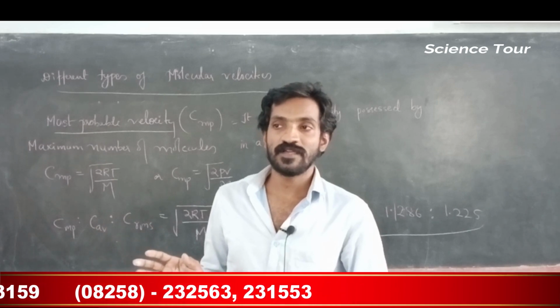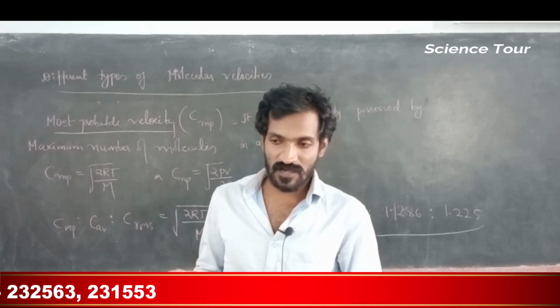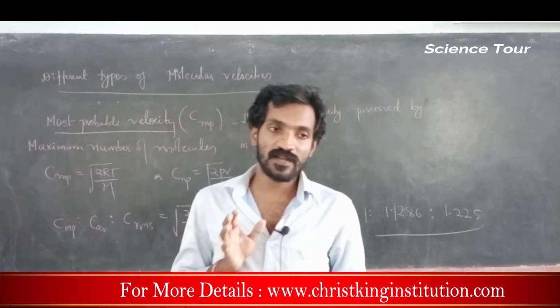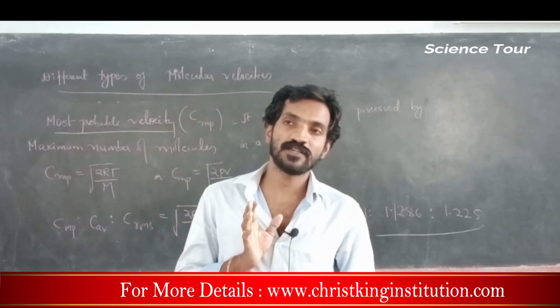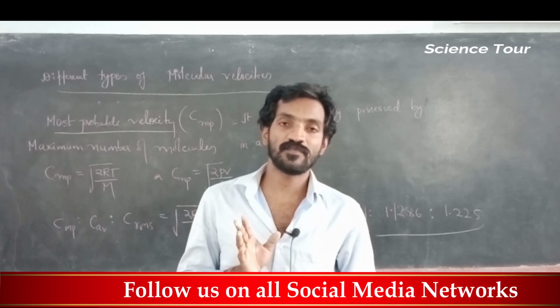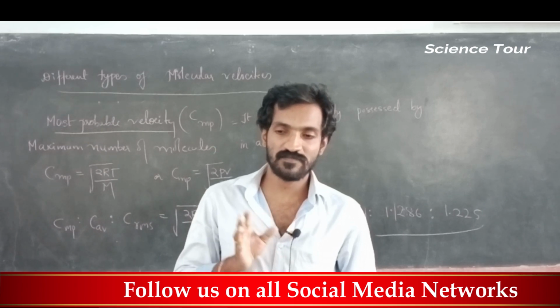Imagine many of them are running with one particular speed, 30 kilometer per hour. So most probably you can find 30 kilometer per hour speed.